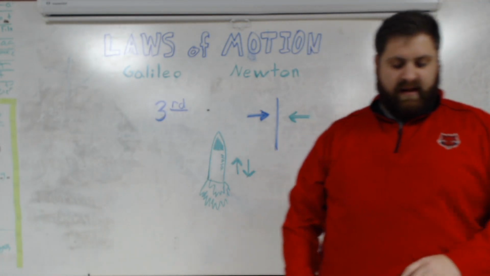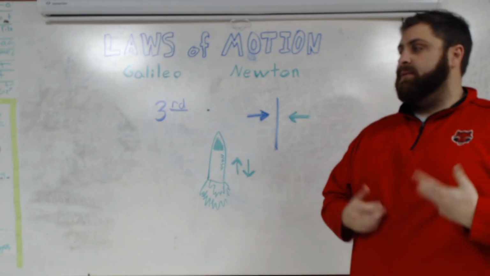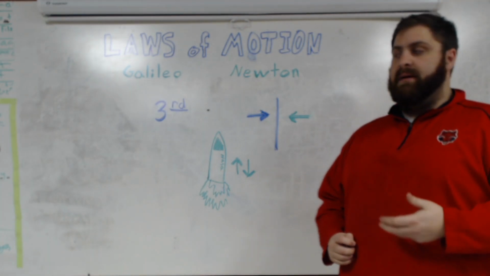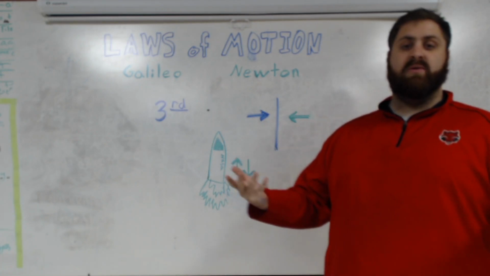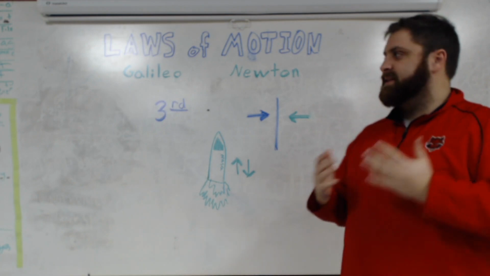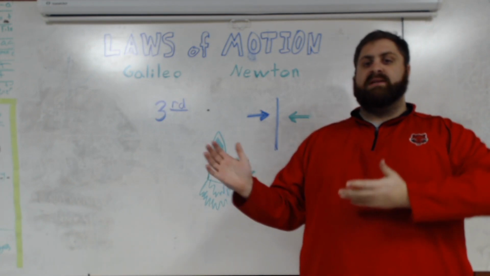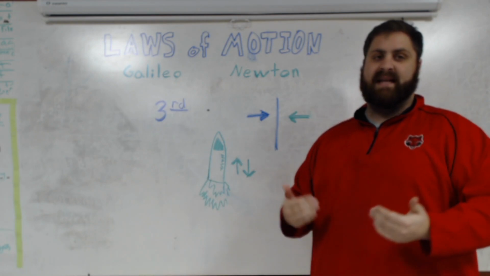We're going to take a look at the third law of motion. This might be the most famous law of motion. I'm sure you've heard of it at this point, and it is that every action has an equal and opposite reaction. That's the third law of motion. What does that mean? That means when you push on something, that object is pushing back on you the exact same amount.